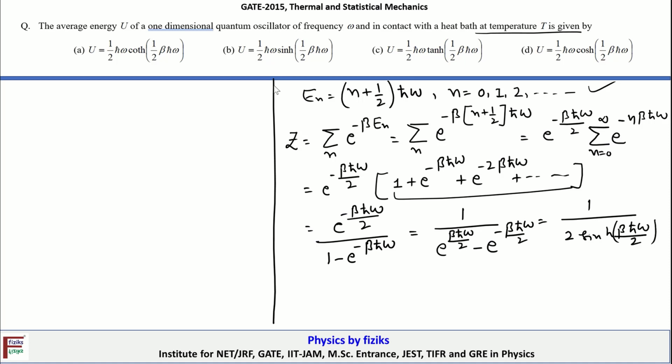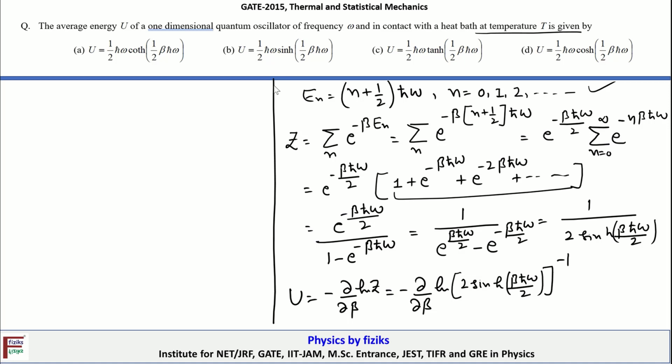That's the partition function. Okay, now once the partition function is known to us, then we can immediately determine the average energy of the system U by making use of the relationship U equal to minus curly beta of ln Z. So that means that is equal to minus curly beta of ln of 1 upon 2 sine hyperbolic beta h cut omega by 2, and its power minus 1, because it's in the denominator, so minus and minus will become plus, so ultimately that is equal to curly beta of ln 2 sine hyperbolic beta h cut omega by 2.